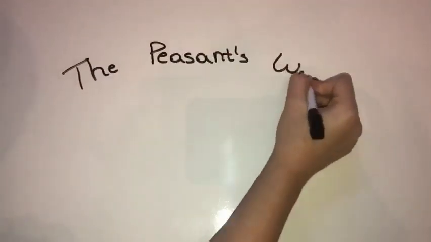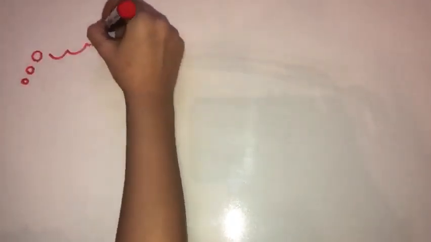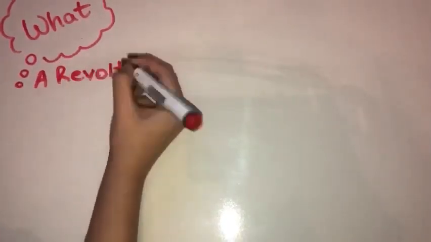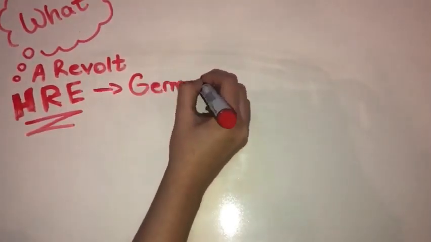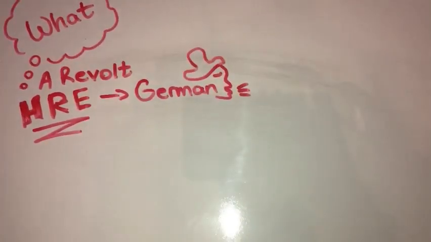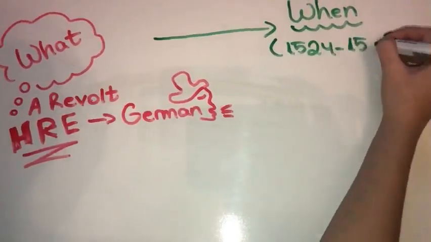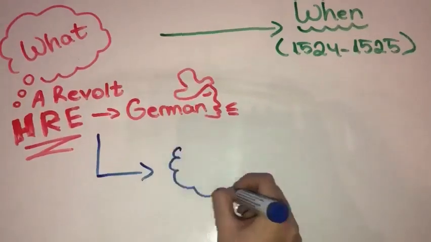The Peasants' War in Germany. So what was the Peasants' War in Germany? It was a revolt. It happened in the Holy Roman Empire, basically in the parts where German was spoken. It was inspired by changes brought by the Reformation. When did it happen? Between 1524 and 1525.